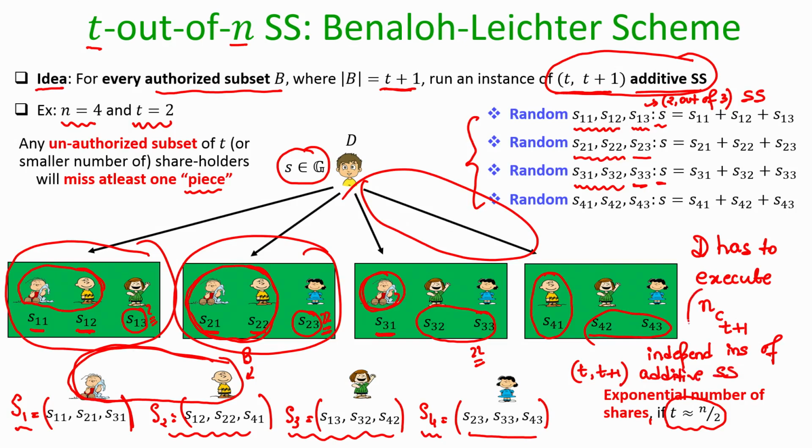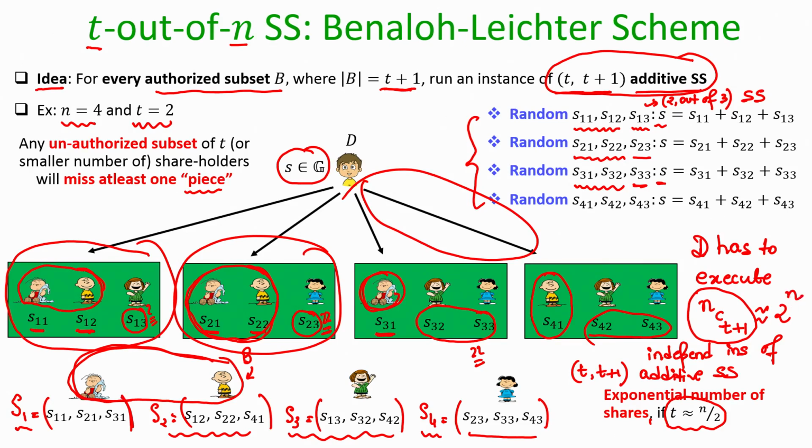Why this many? Because this many candidate authorized subsets, minimal sized authorized subsets, could be there for the dealer, and for each such possible candidate authorized subset it has to run an independent instance of additive secret sharing. But what is this quantity n choose t plus 1? It is exponentially large if I set my t to be n over 2.